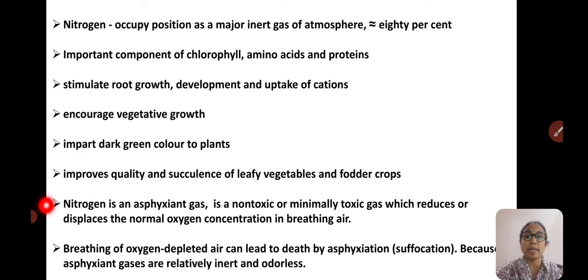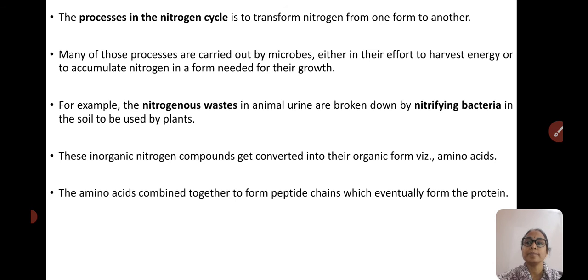Nitrogen is an asphyxiant gas, which is non-toxic or minimally toxic, but reduces or replaces the normal oxygen. That is the meaning of asphyxiant. It reduces or displaces the normal oxygen concentration in breathing air. Breathing oxygen-depleted air can lead to death by asphyxiation or suffocation, because most asphyxiant gases are inert and odorless.